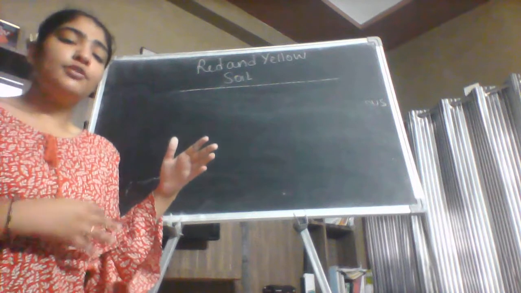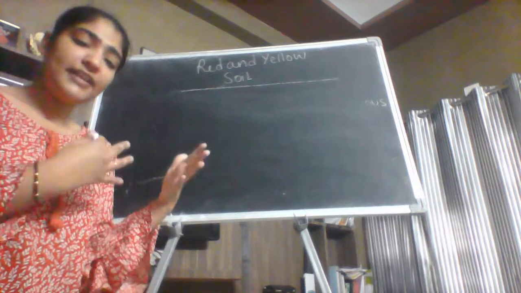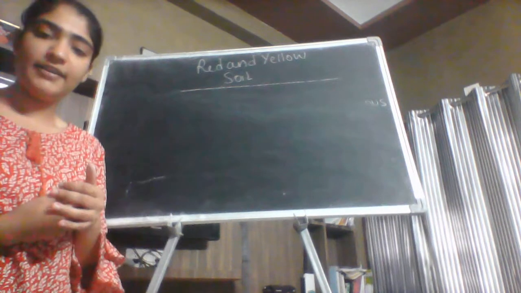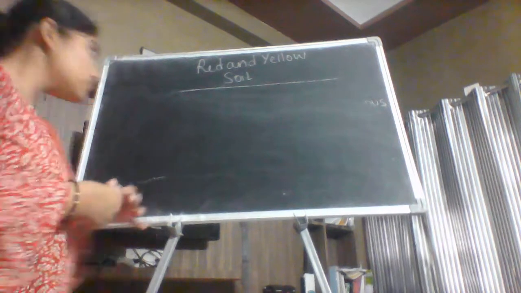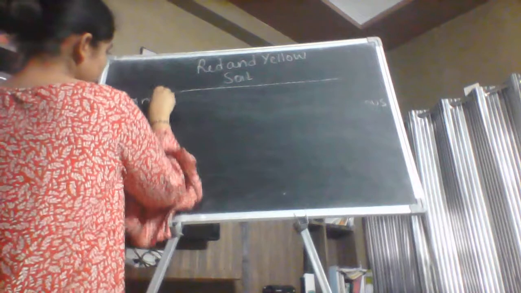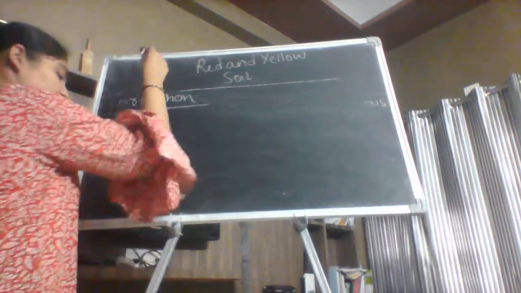First I will tell you all the formation, features and the areas. Then after that I will discuss the meaning of the difficult words which are coming in the red and yellow soil. So let's begin. So सबसे पहले हम बात करते हैं formation of the red and yellow soil. So what is the formation of the red and yellow soil?